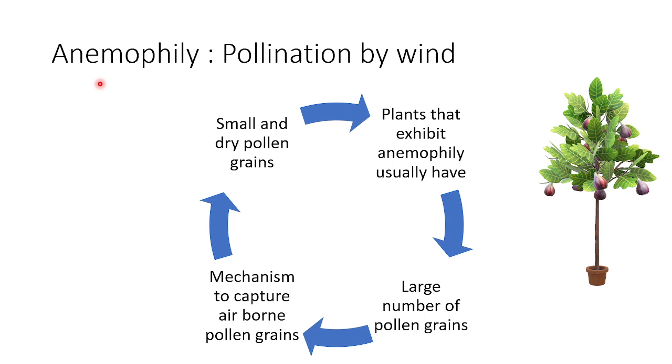Anemophily is the method of pollination by wind, and the plants that exhibit anemophily usually have certain characters. They produce a large number of pollen grains and they develop some sort of efficient mechanism to capture airborne pollen grains, and the pollen grains will be dry and small.